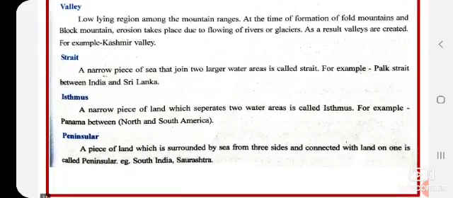Now what is valley? A low lying area among the mountain ranges. What we call a gorge, as in falling into a gorge. At the time of formation of fold mountains and block mountains, which we have seen, erosion takes place and cracks start forming, and due to that rivers and glaciers flow through the middle and thus they create valleys. Because of them a gorge forms. For example, Kashmir Valley.